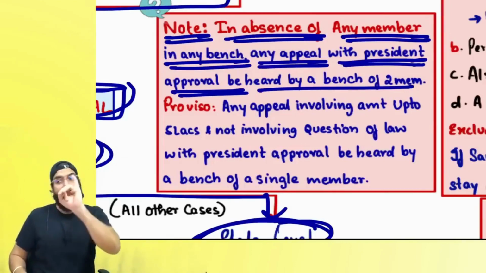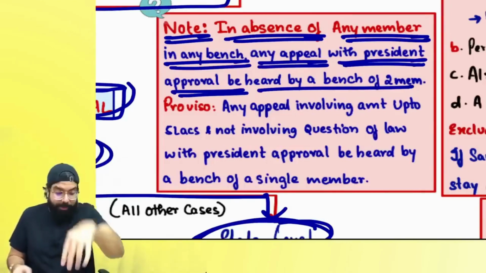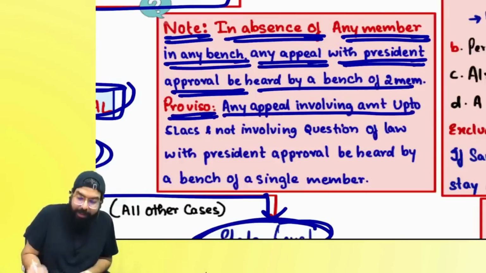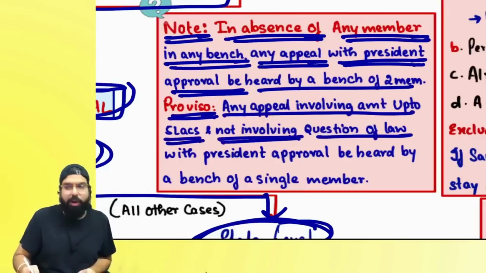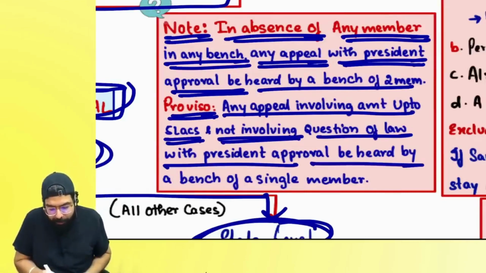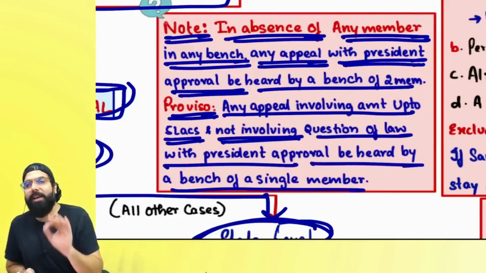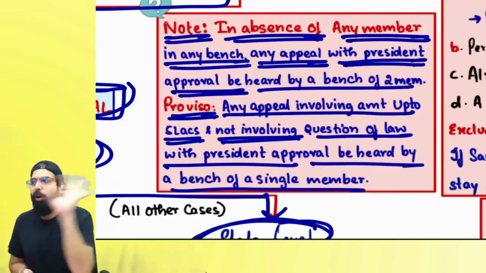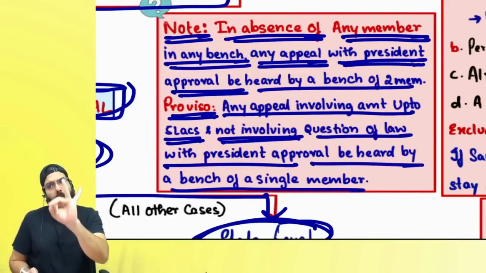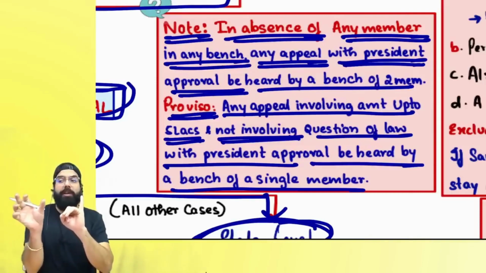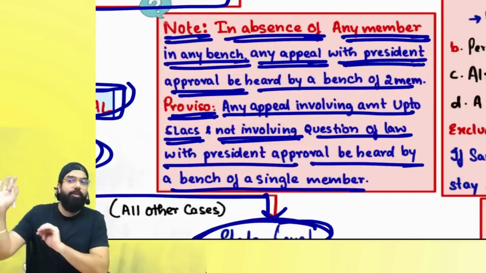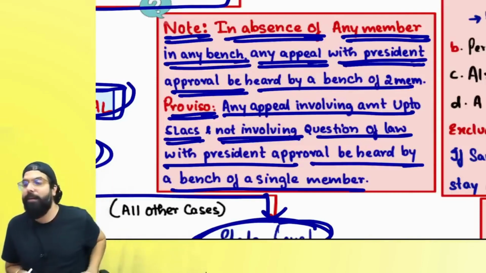Sir, out of 3 members, 2 did not come, only 1 member is there. The proviso says any appeal involving an amount up to 5 lakh and not involving a substantial question of law, with the president's approval, can be heard by a single member bench also. Generally 3 people will hear. 2 people can hear with the president's approval. 1 person can hear only if the amount involved is 5 lakh and there is no substantial question of law and the president has given approval.